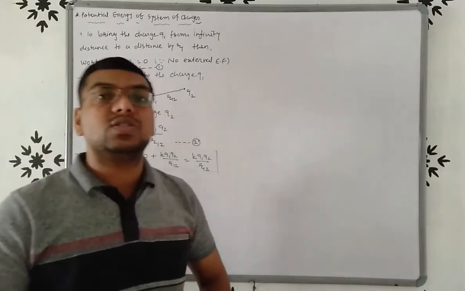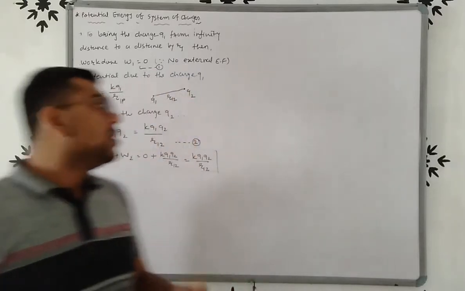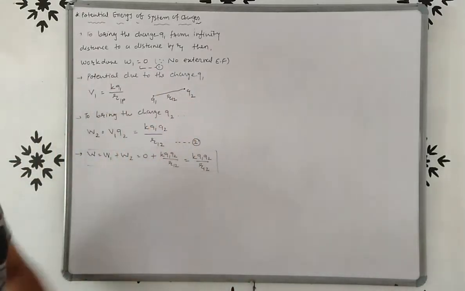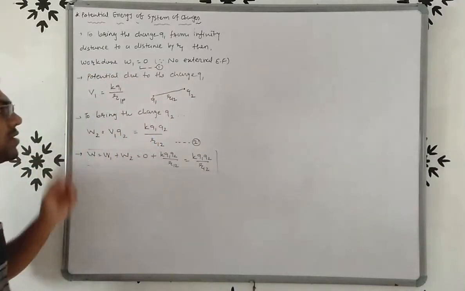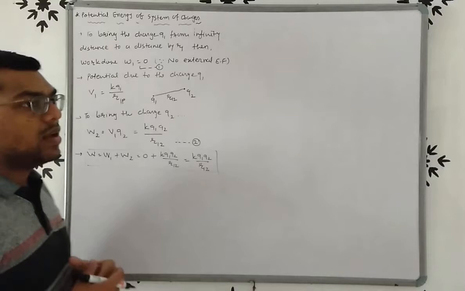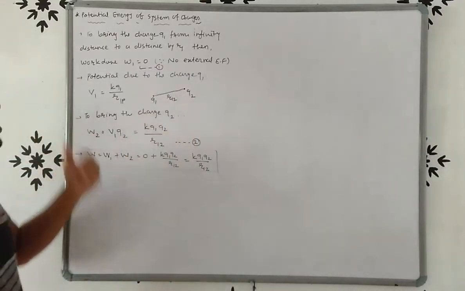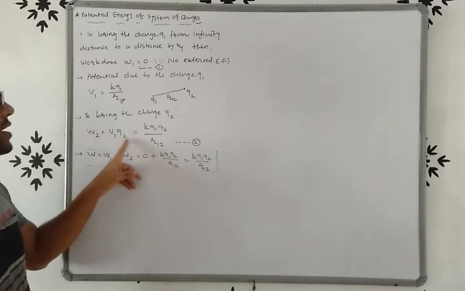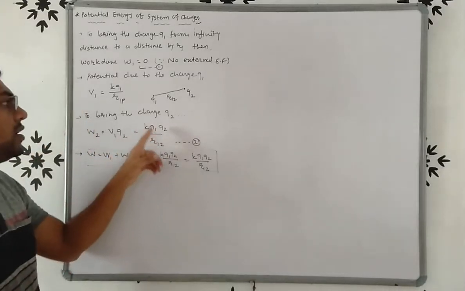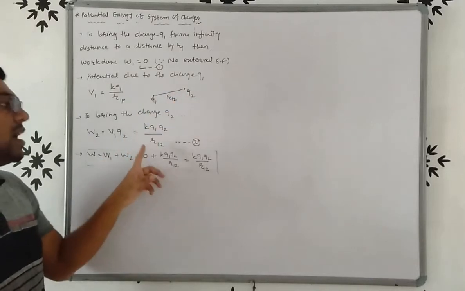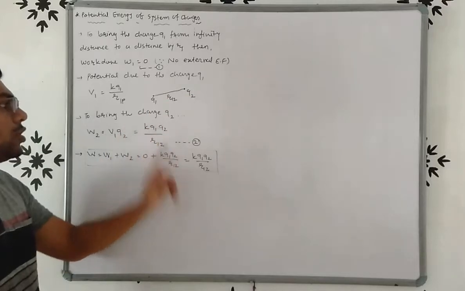Why? Because there is no external electric field. Now to bring charge Q2, work done W2 is equal to V1 into Q2, where V1 is the potential due to charge Q1. We know the value of V1, KQ1 upon R12, the distance between Q1 and Q2. So W2 is KQ1 upon R12 into Q2.